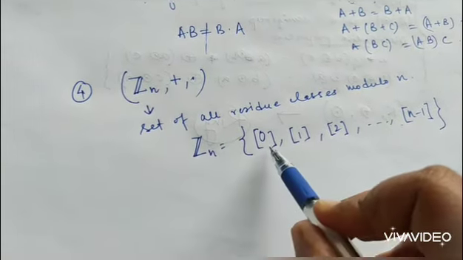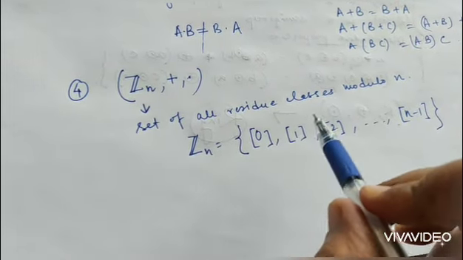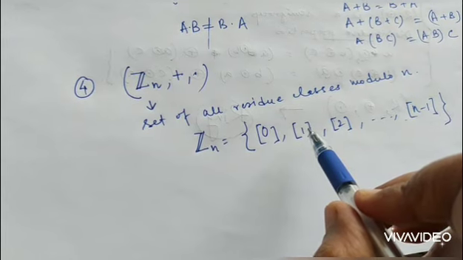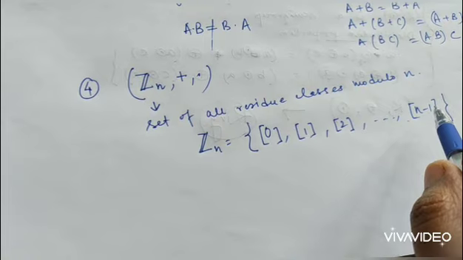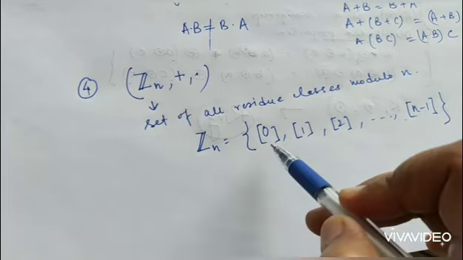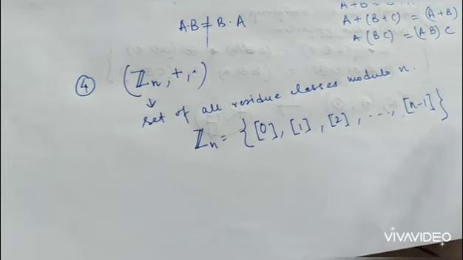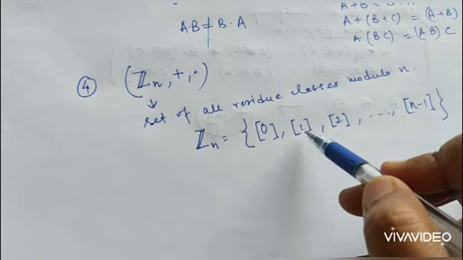Now what is the zero class? All the integers divisible by n. Class 1: all the integers which when divided by n generate remainder 1. Similarly remainder 2, remainder n minus 1. If the remainder is n, it will again belong to the 0th class. If the remainder is n plus 1, it will again belong to the 1st class, and so on.